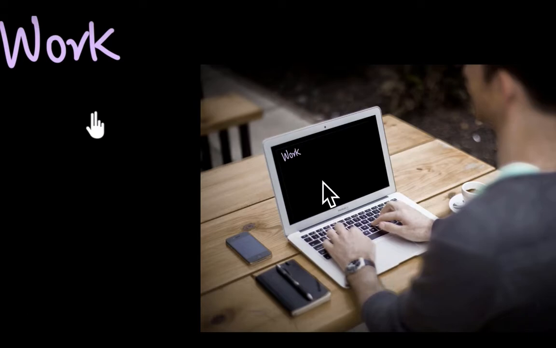Suppose you are working on a computer, or if I am recording the video, am I doing the work? You are reading a book for 1 hour or 2 hours, you are feeling tired. According to you, you are doing work. But in physics, there is something different, that is how work is done.